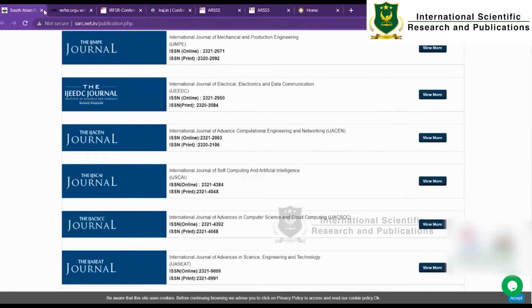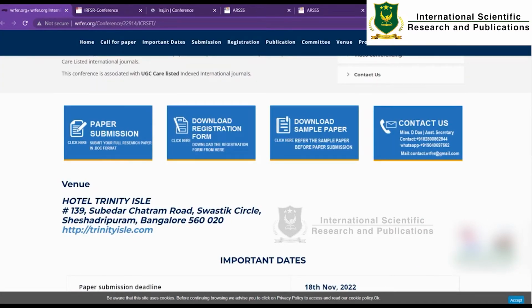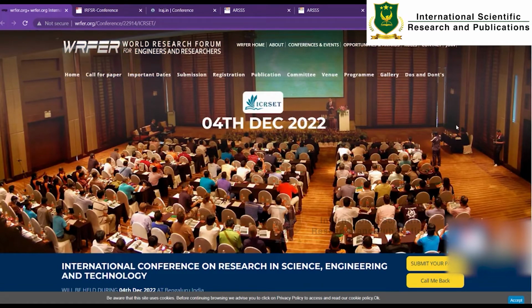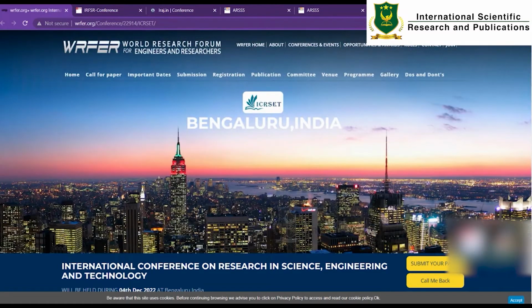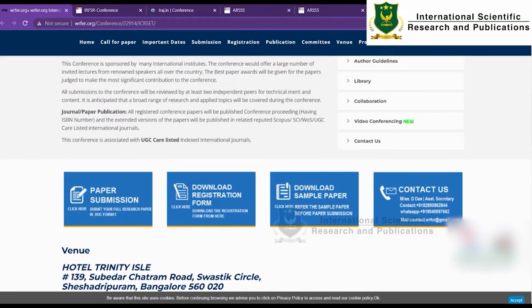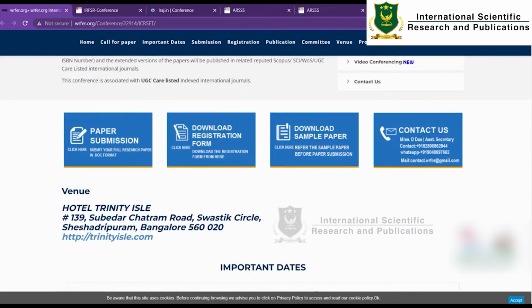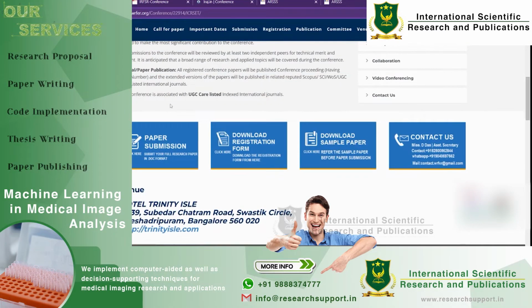Sorry, the next conference is going to happen in Bangalore. It is the International Conference on Research in Science, Engineering and Technology. This covers almost the complete subject area of all the domains. So let us proceed with this. Here you can see that this conference is associated with a UGC CARE listed indexed journal.